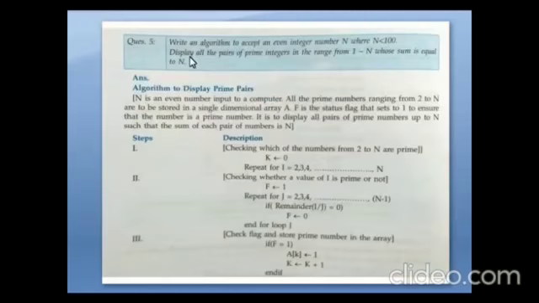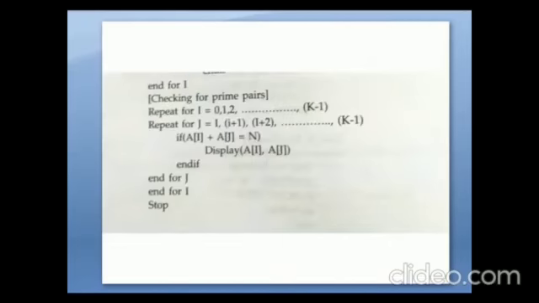Next, the question is algorithm to accept an even integer number where n less than 0. So for every program we have to see the program and what are the steps we need, and we have to write according to the program. Okay, so next one, encryption. This program also we have seen in class 11th. Encryption is sample input n equal to 4. It is cloudy, it may rain, the weather is fine, it is cool.